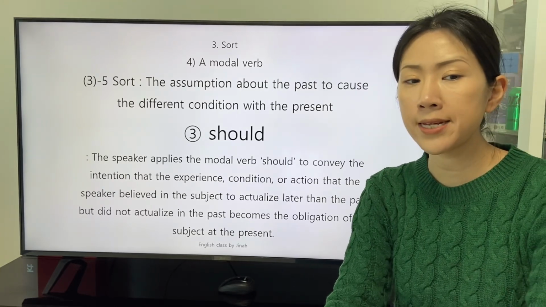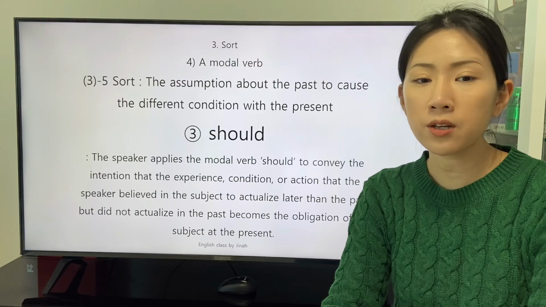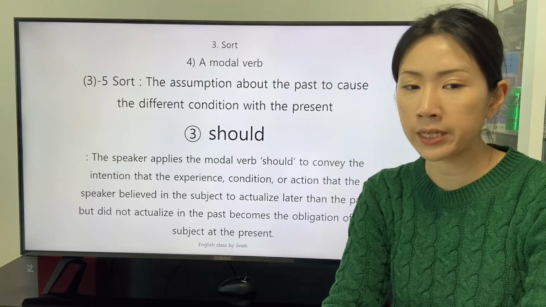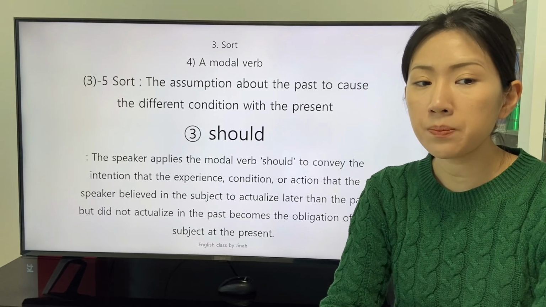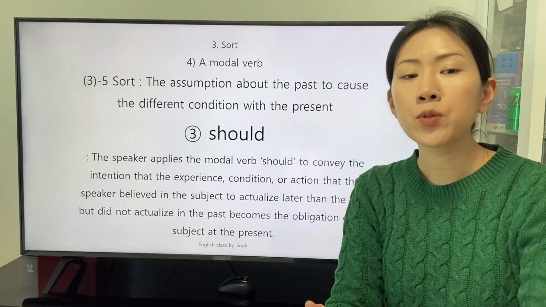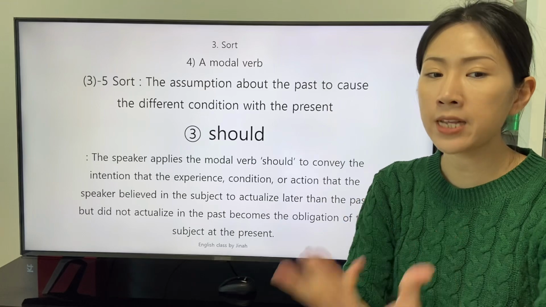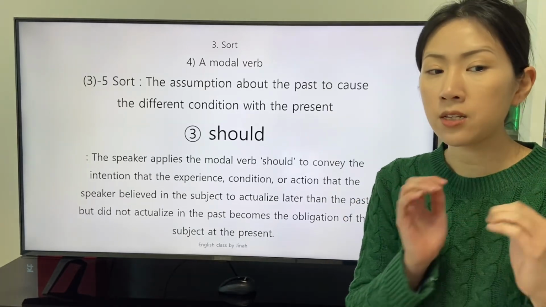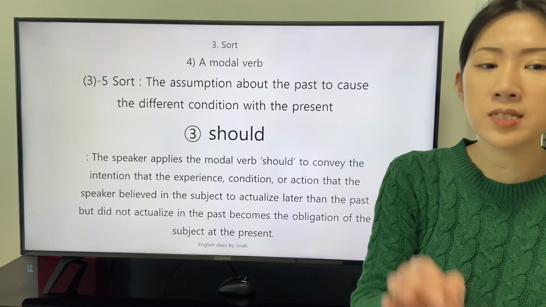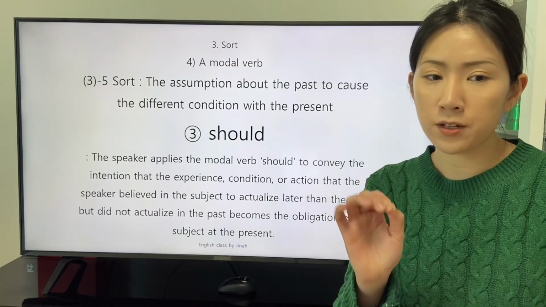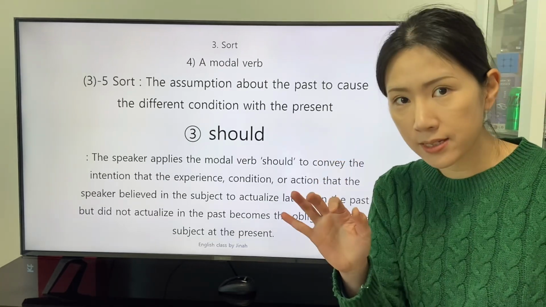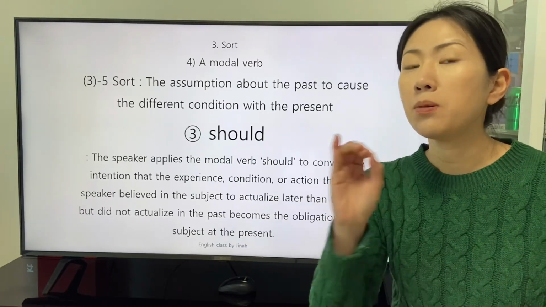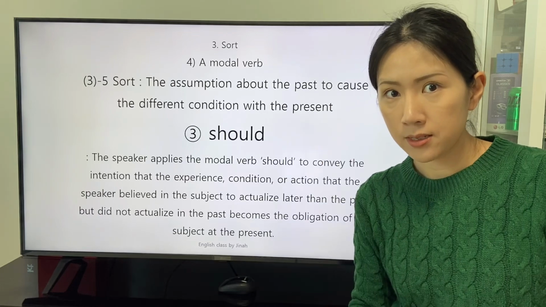The speaker applies the modal verb should to convey the intention that the experience, condition, or action that the speaker believed in the subject to actualize later than the past, but did not actualize in the past, becomes the obligation of the subject at the present. The faith in the past becomes the obligation of the present.